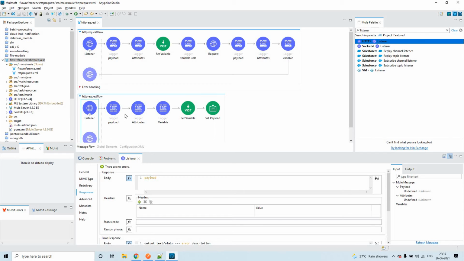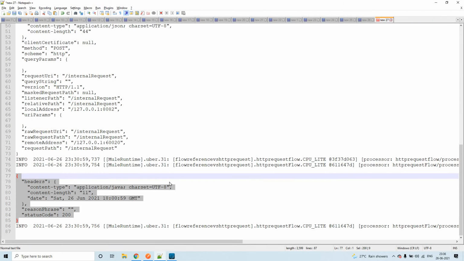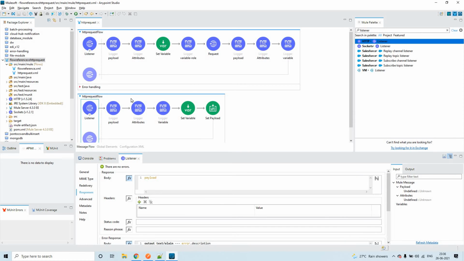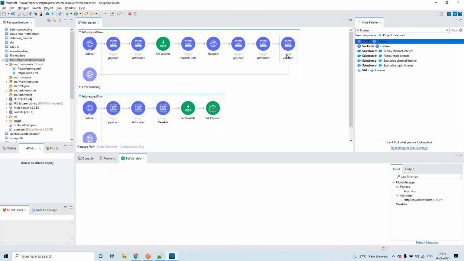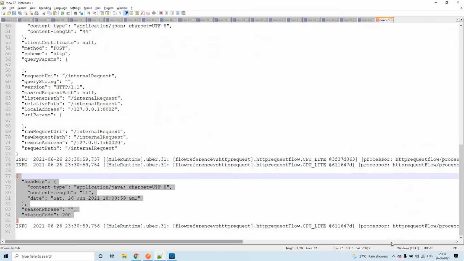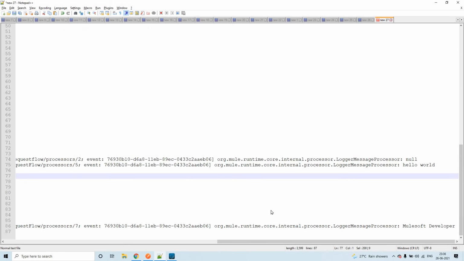Now we are done with discussing payload and attributes through this HTTP request. We have already seen that we are not able to share the variable to this flow, and the change we made to the same variable is not reflecting here. From here we are only able to see it as MuleSoft developer, right?